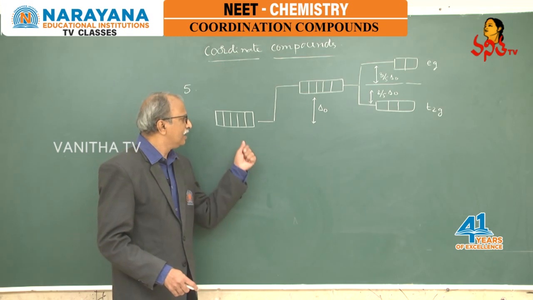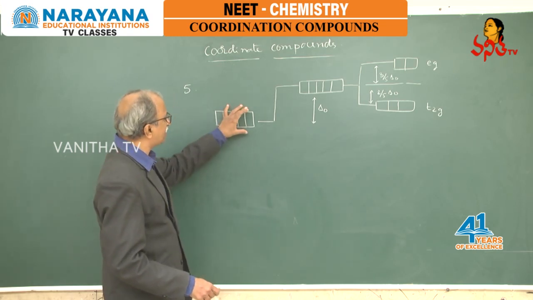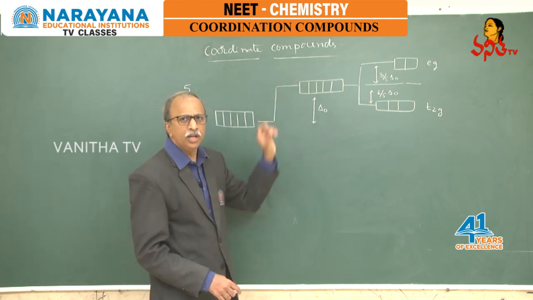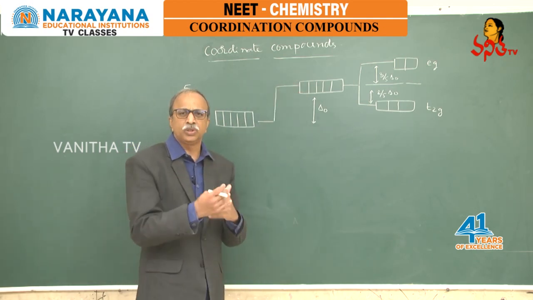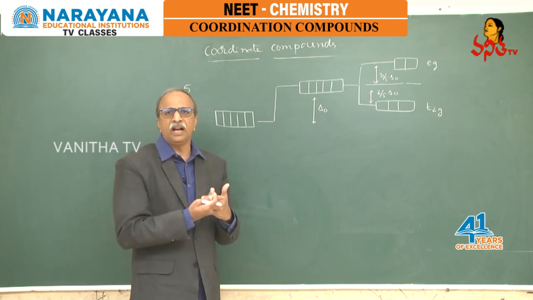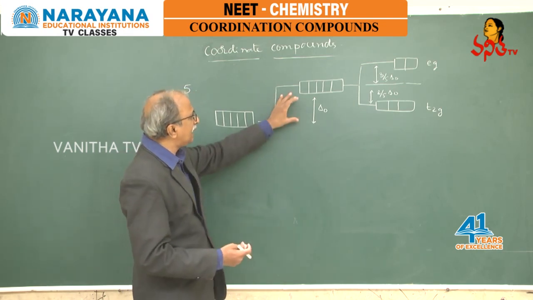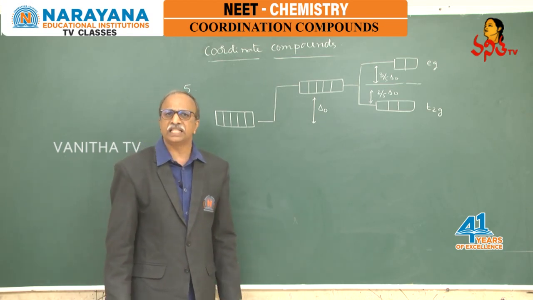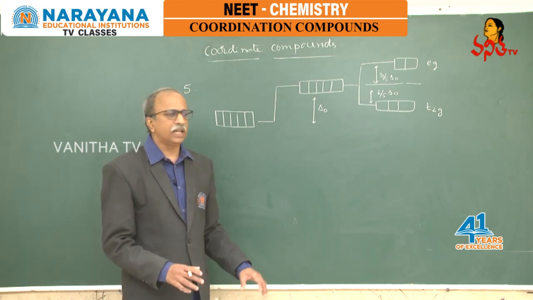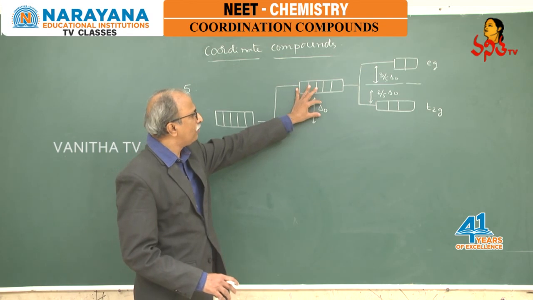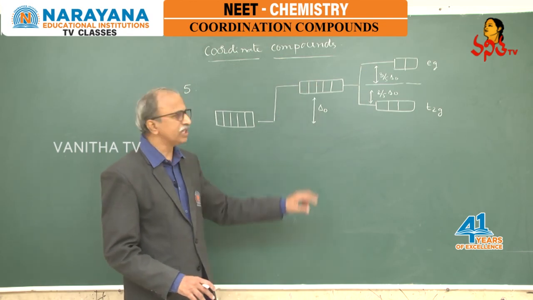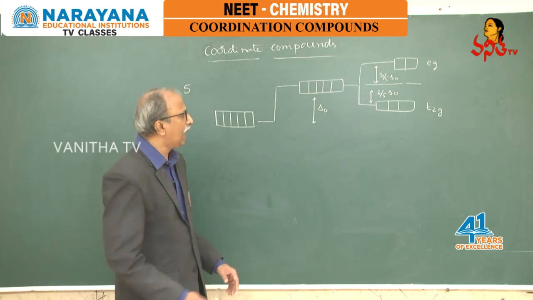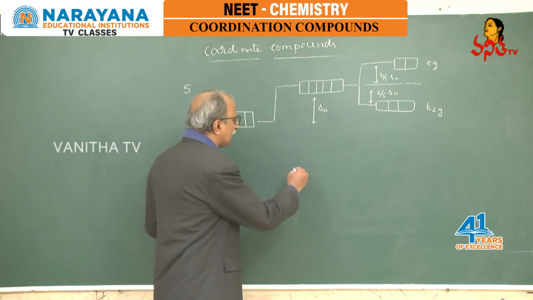In such a case, first the d orbital energy is increased because of repulsion forces which arise between metal ion and ligands, and this energy increase is called Barry energy, denoted by delta naught, corresponding to the octahedral approach.